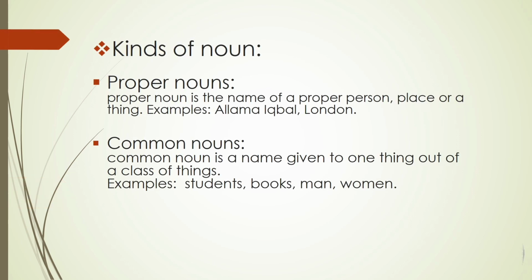Now moving to the kinds of nouns. The first one is proper noun. Proper means specific or particular. A proper noun is the name of a particular person, place or thing. For example, Allama Iqbal, London. Allama Iqbal is a proper noun because it's the name of a particular person. Proper nouns include names of people, names of places, names of organizations. Proper nouns are always written with a capital first letter.